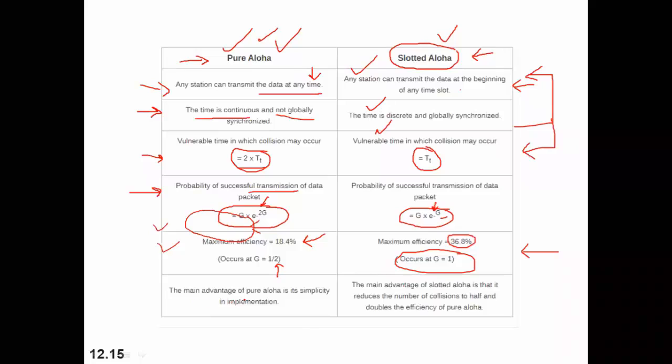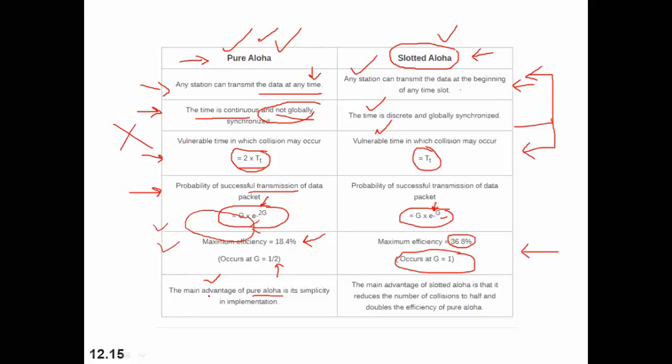The main disadvantage of pure Aloha is the efficiency, and if we talk about the advantage of pure Aloha, that is simplicity. Since we are not putting global synchronization, we are not dividing into discrete time slots, any station can send at any time. There are no such rules in pure Aloha.